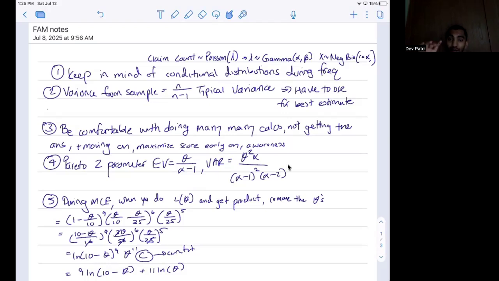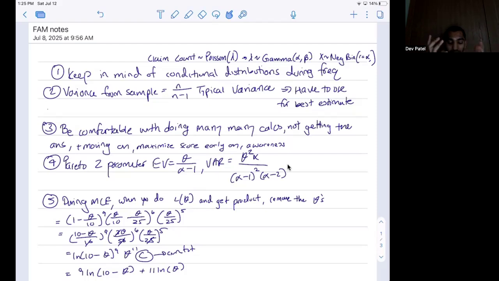Three is being comfortable with doing as many calcs as you can and not getting the answer, but then still moving on and maximizing your score. There are going to be many instances where you do a lot of calculations, you go through all of the steps, but then you still don't get the answer. You have to be mentally okay with that and then still move on to the next question.